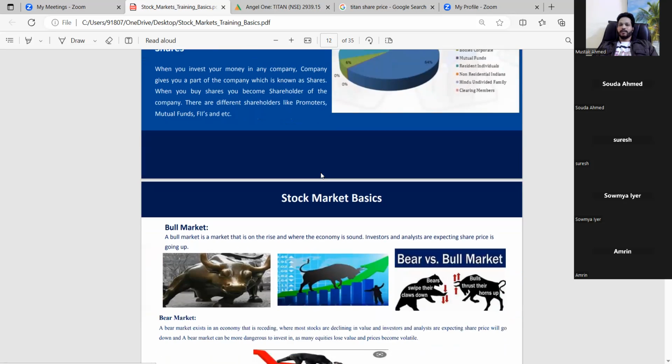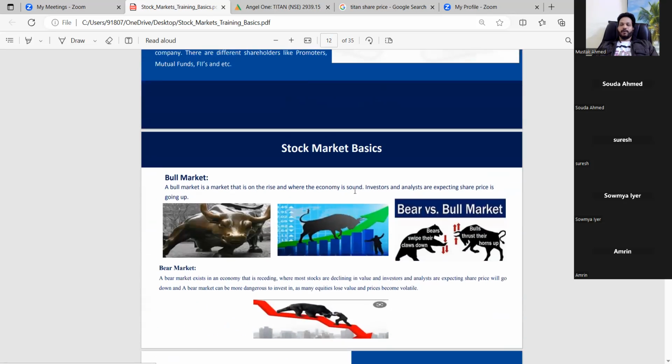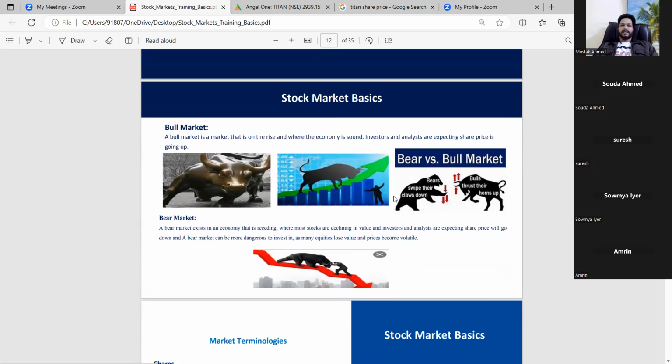Then the next slide is about what a bull market is, and this is the basics of the stock market. You might have heard of bull market and bear market. These are the terms we use in the stock market. A bull market is when the company is doing good and the economy is doing good, and all the prices are going up.